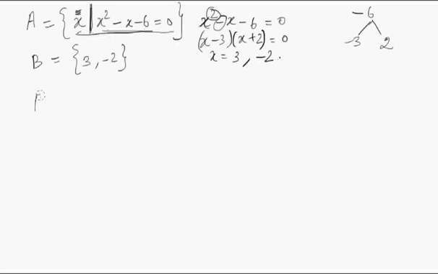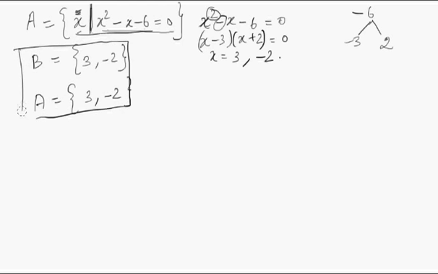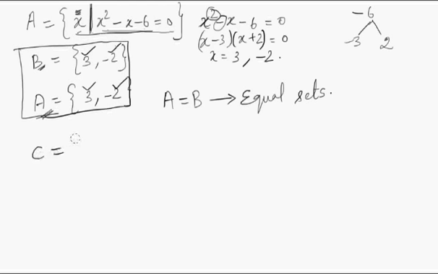So set A, what do you have? You have 3 comma minus 2. So what do you see here? You have exactly the same elements in set A and set B. You have 3 here, 3 here, minus 2 here, minus 2 here. So A and B are equal sets.